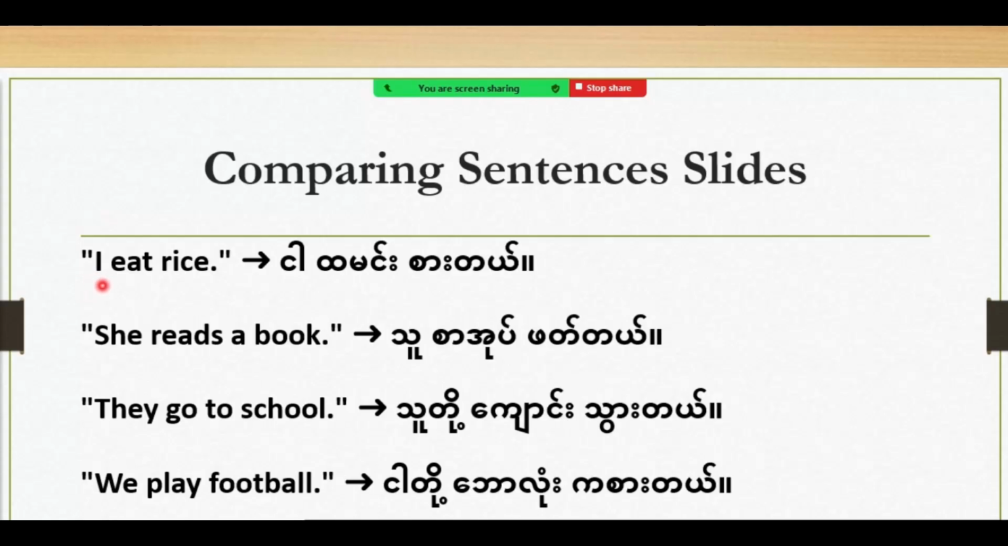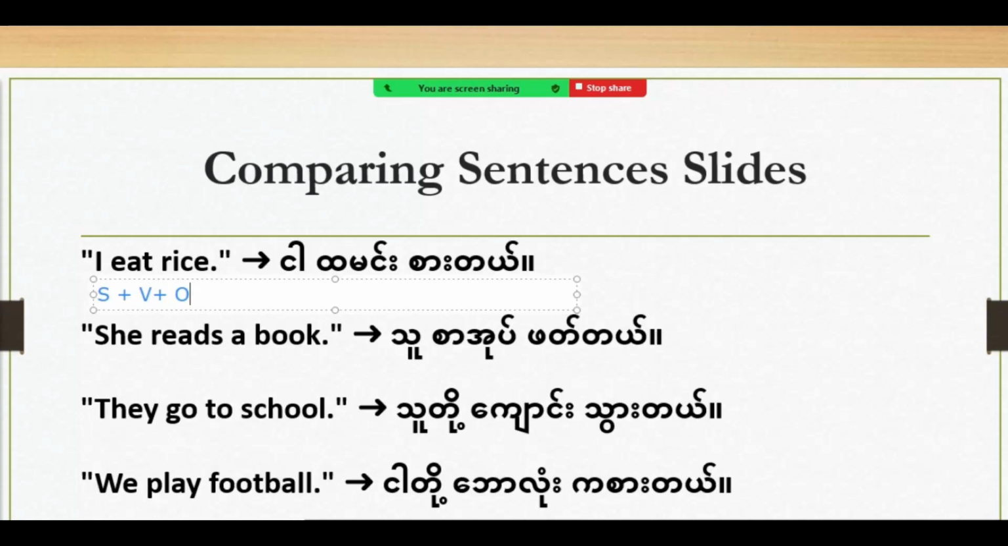For example, we have here subject, and this is a verb and object. So in English, they have subject, verb, object. But in Burmese, we have subject. I'm going to write something here. So in English, they have subject, and they have verb here. And after that, they have object.